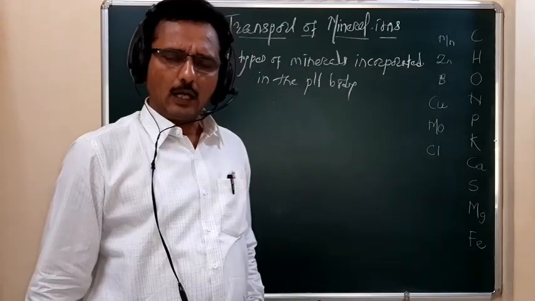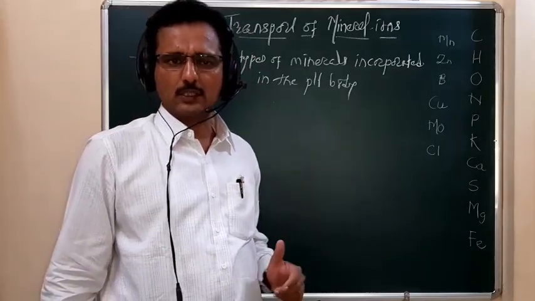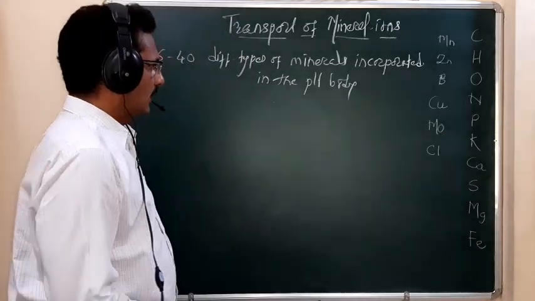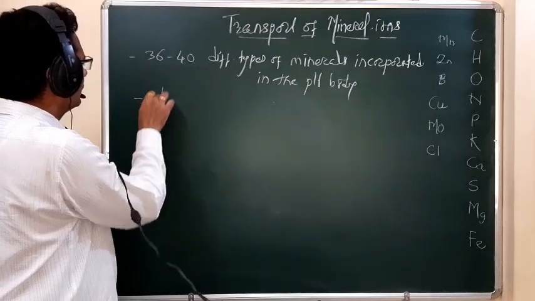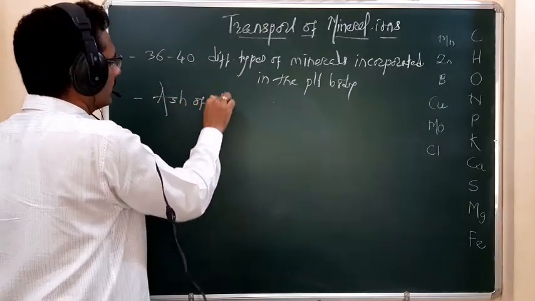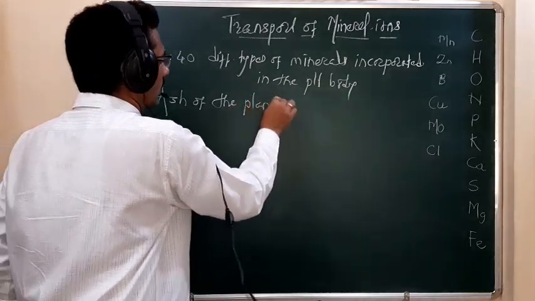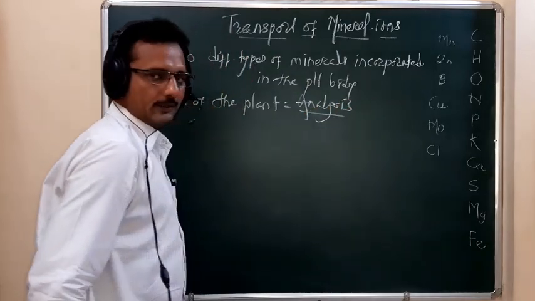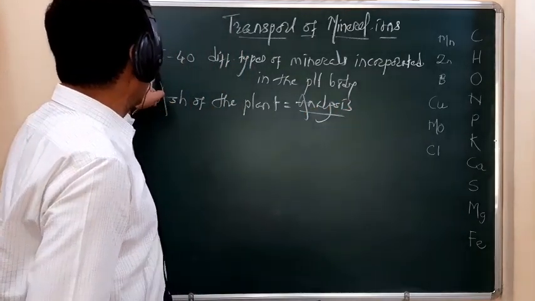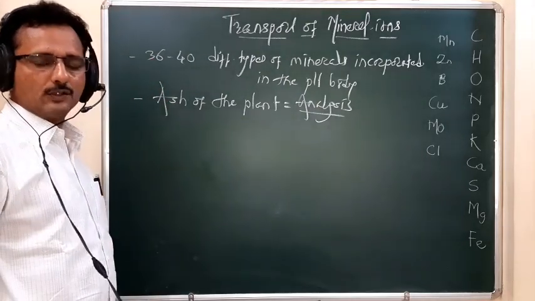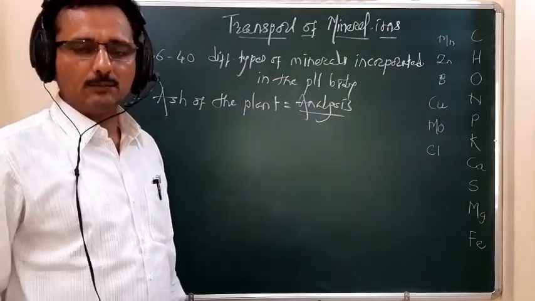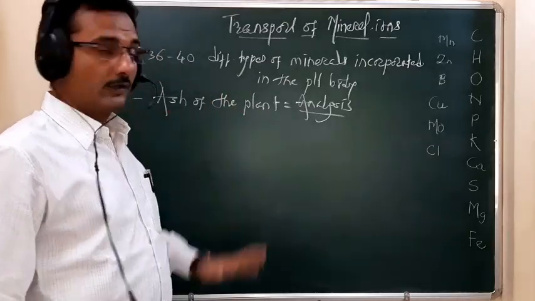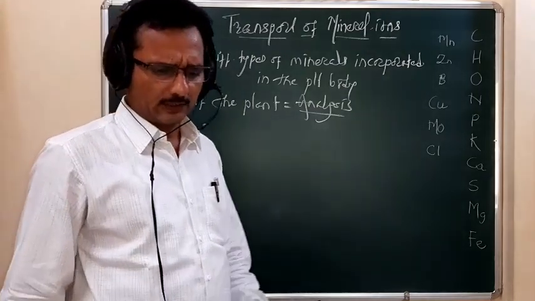So remember students, how is this number of mineral ions reported? When we analyze the ash of the plant, after the analysis, near about 36 to 40 different types of mineral elements are reported there.